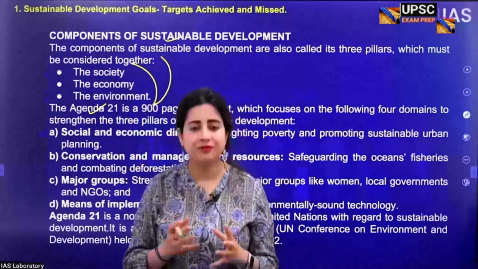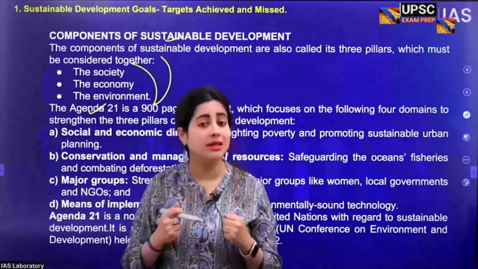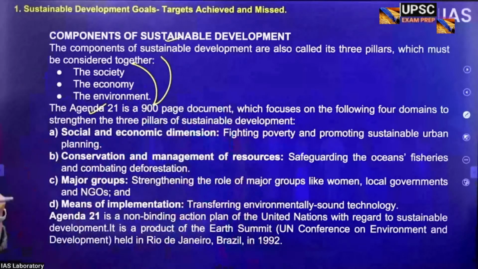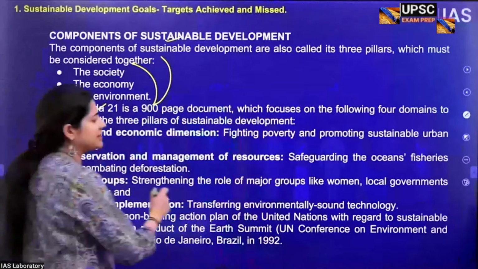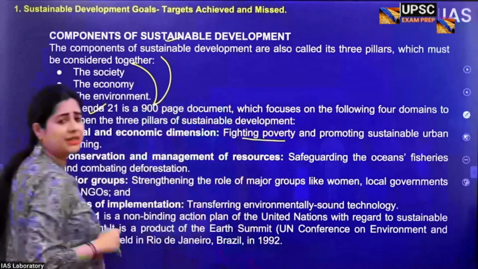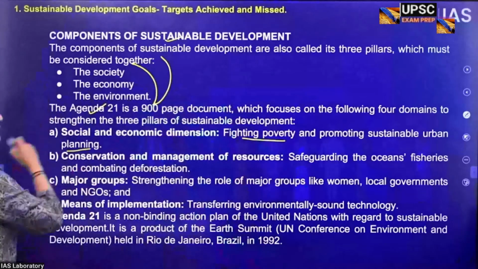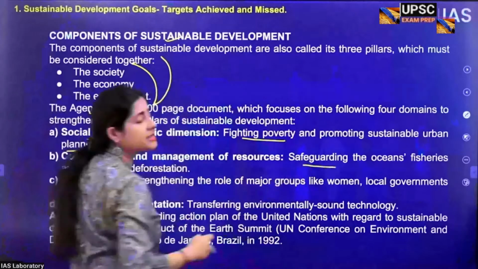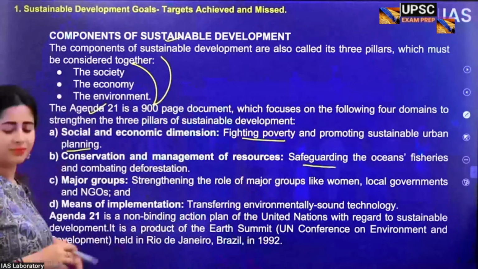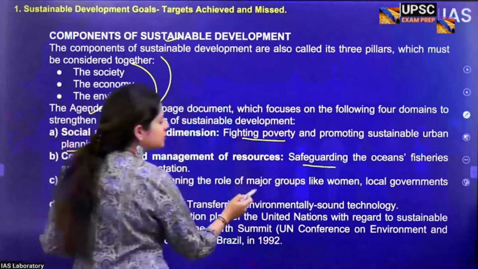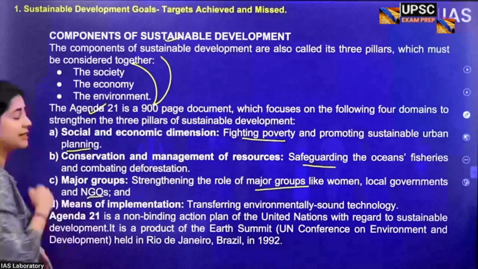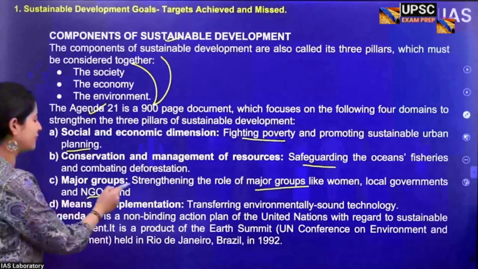All right, and out of this summit, there was a declaration or an action plan created called Agenda 21, and this Agenda 21 is very special. Why? Because it talks about things like fighting poverty and promoting sustainable urban planning. It talks about many other things. For example, protecting marine resources, oceans, and fisheries. It also talks about strengthening the role of women, local governments, and NGOs, non-governmental organizations, of protecting against deforestation.